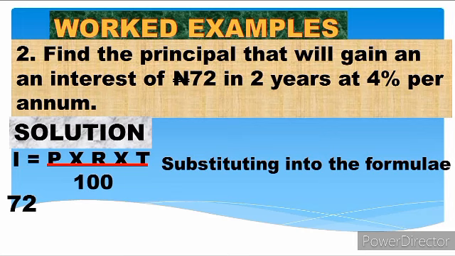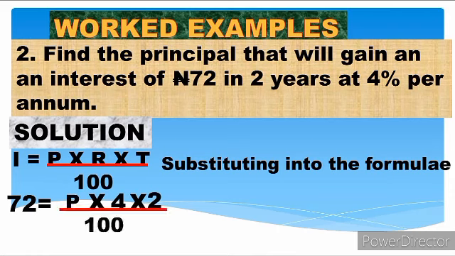So I place my 72 under interest, equals to my principal, which is what I'm looking for. So I don't have a value for principal, so I'll leave it as P, times what is our rate? Our rate is 4%, times time. Our time is 2 years, over, remember, over 100. Now in this case, what do we do? When we have a fraction at one side of the equation and a whole number at the other side of the equation, what we do is to cross multiply. So I'm going to cross multiply.